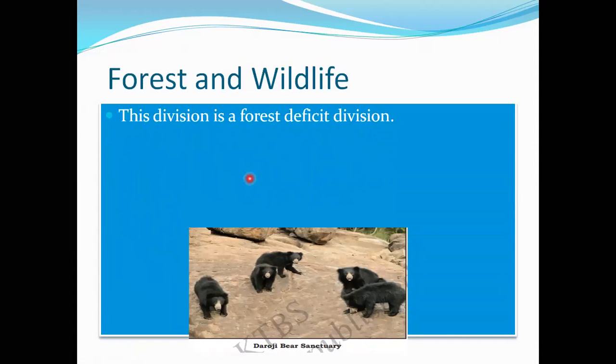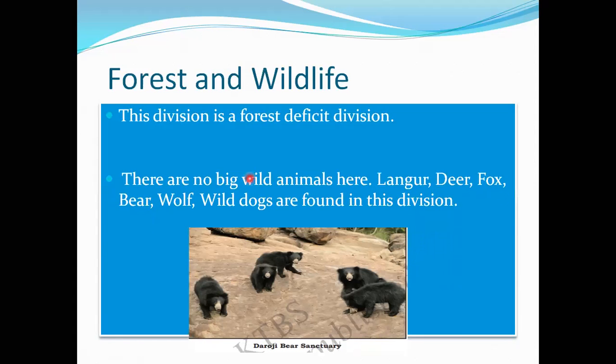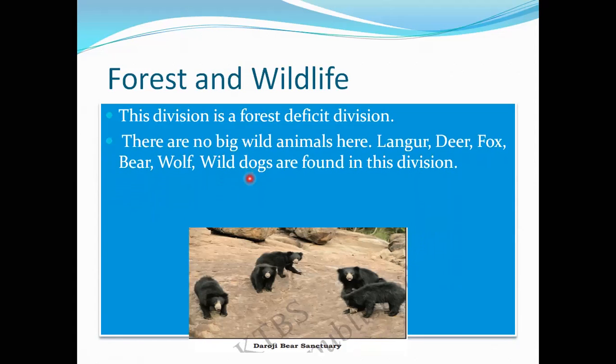Kalburgi division is a forest deficit division, which means very little forest is there in this division. There are no big wild animals. Without forest, where will we see wild animals? So very few wild animals are there. We cannot see big and very dangerous wild animals.